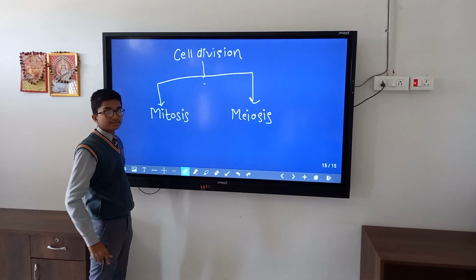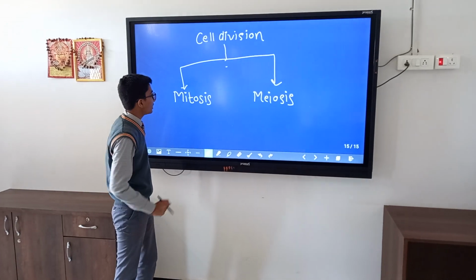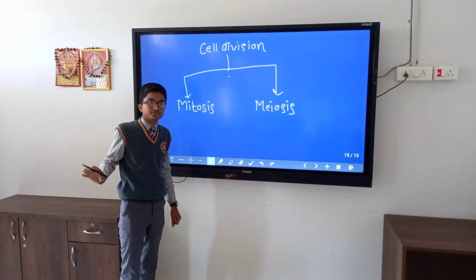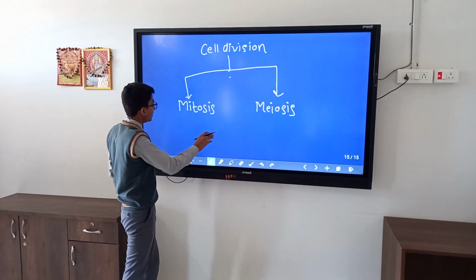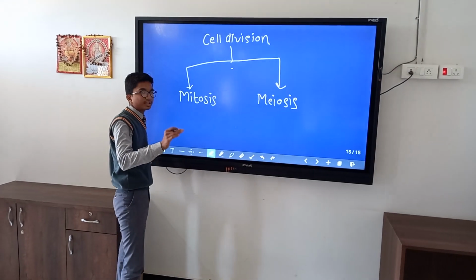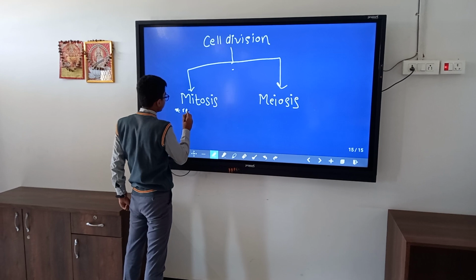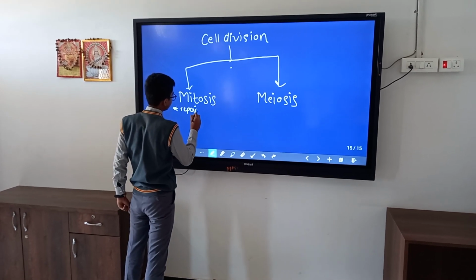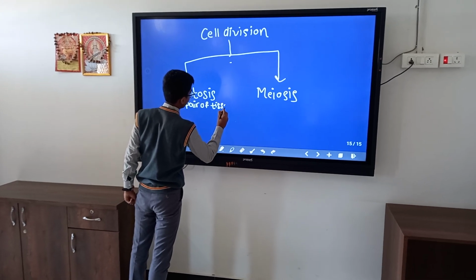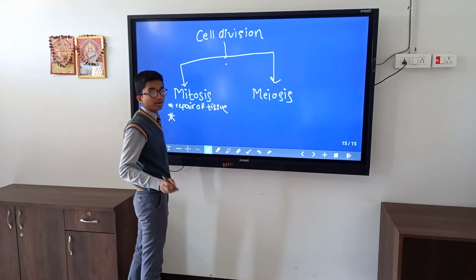So first of all, what is mitosis? We can say mitosis is also called equational division because the parent cell divides into two daughter cells, and each daughter cell and the parent cell have the same number of chromosomes. That's why this is called equational division. In mitosis, the parent cell divides into two daughter cells. It helps in repair of tissue, and it also helps in growth.